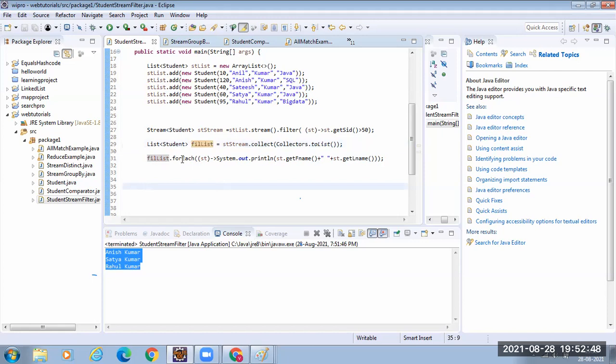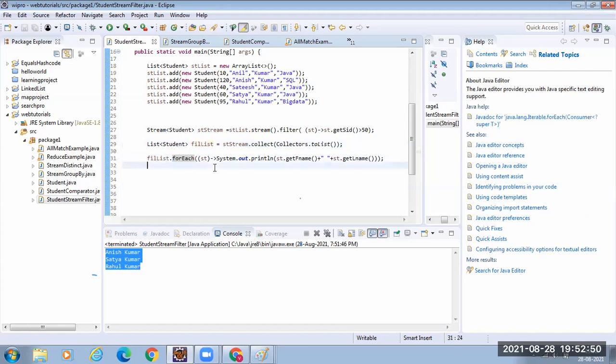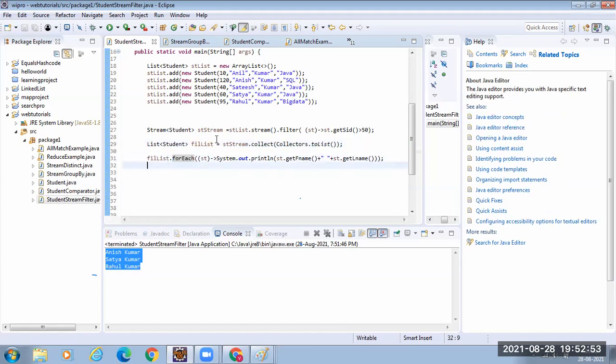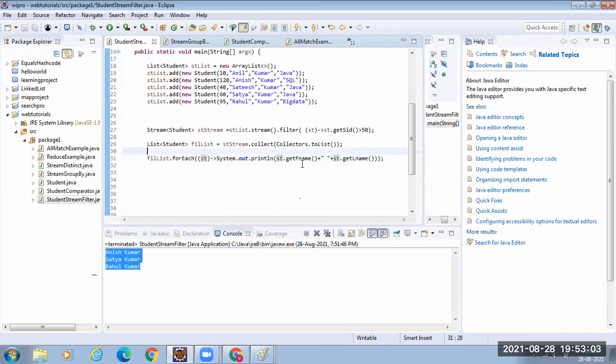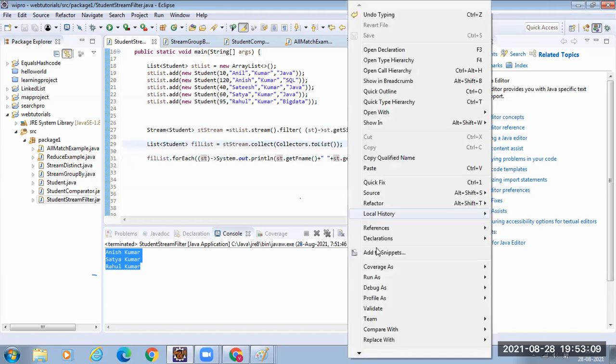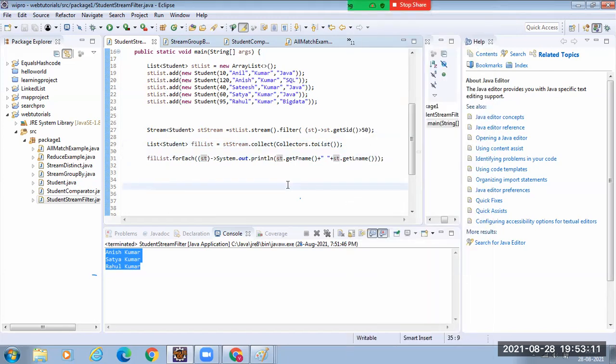In the list, we have the forEach method. Using forEach, you start consuming. Now what happens? The forEach will pass each filtered item. Anish, this object will get converted. You got the object, but I am printing only two properties. If you want some other property also, you can concatenate. Clear? Is it clear, guys?